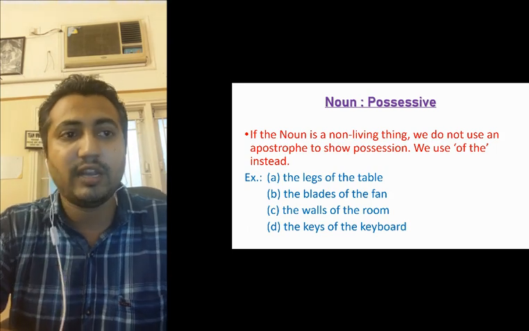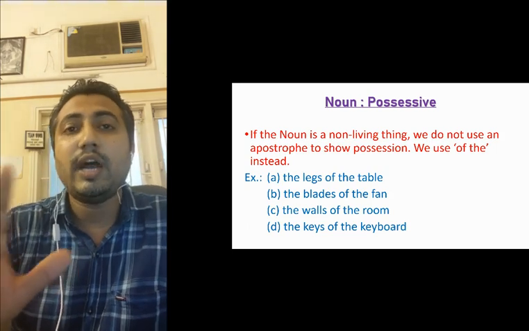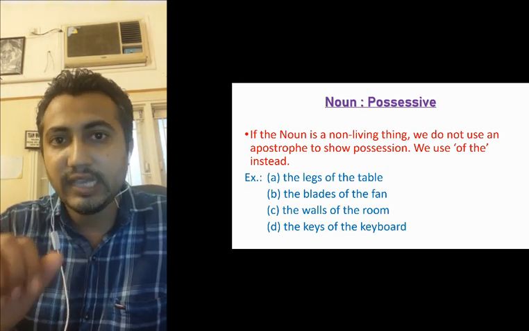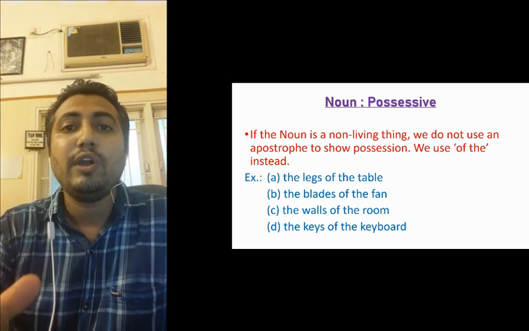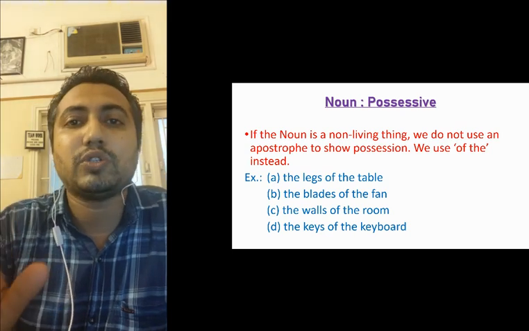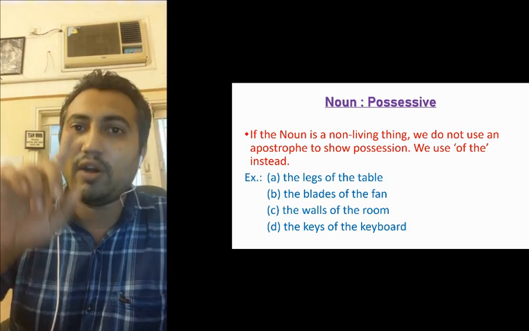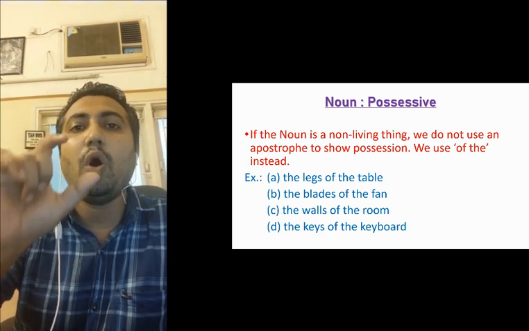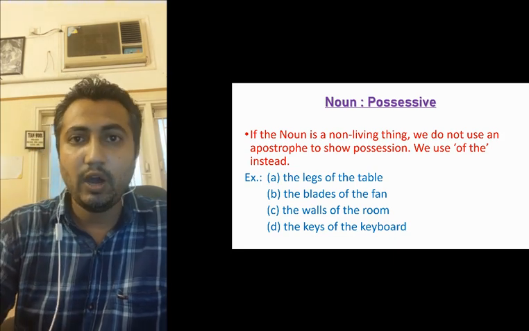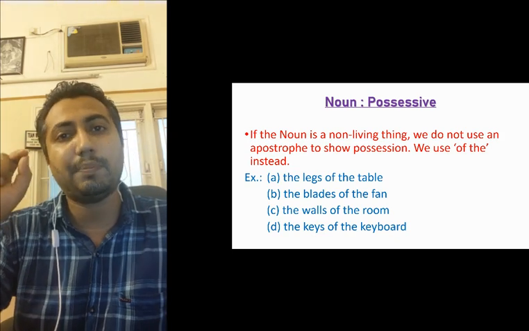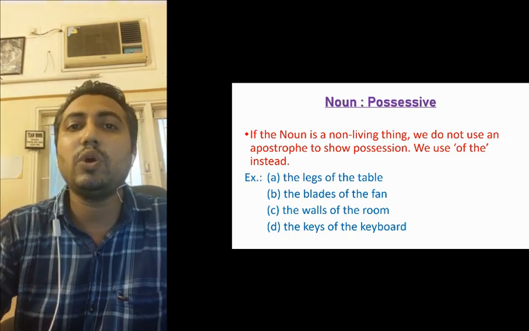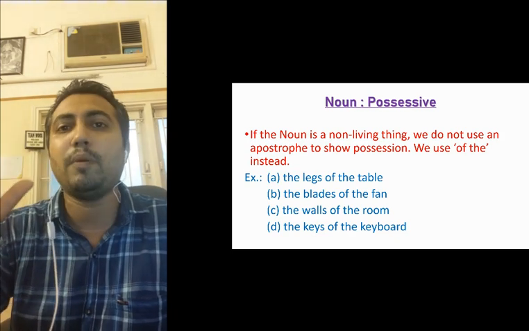Now let us look at the next one. Suppose the noun is a non-living thing. We will not use apostrophe s. Instead of that, we will use "of the". I repeat, for non-living things, we will not use apostrophe s. We will use "of the" to show possession.